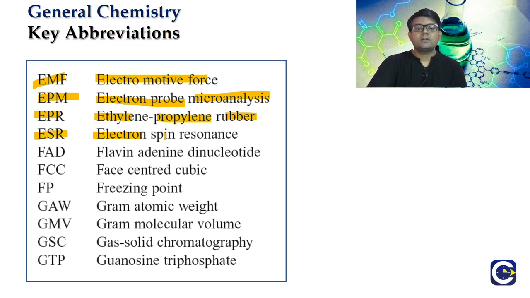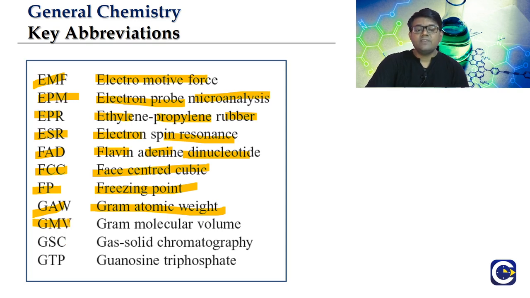ESR stands for electron spin resonance. FAD is flavin adenine dinucleotide. Then we have FCC, related to solid crystals, face centered cubic crystal. FP is freezing point. GAW is gram atomic weight, because in chemistry we use mass and weight interchangeably. In physics, weight represents the gravitational force acting on an object, but in chemistry we call it either weight or mass. Both essentially represent the mass itself.